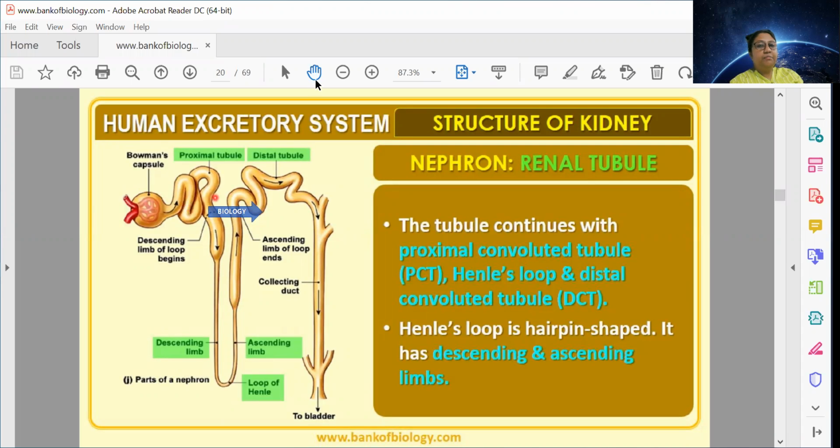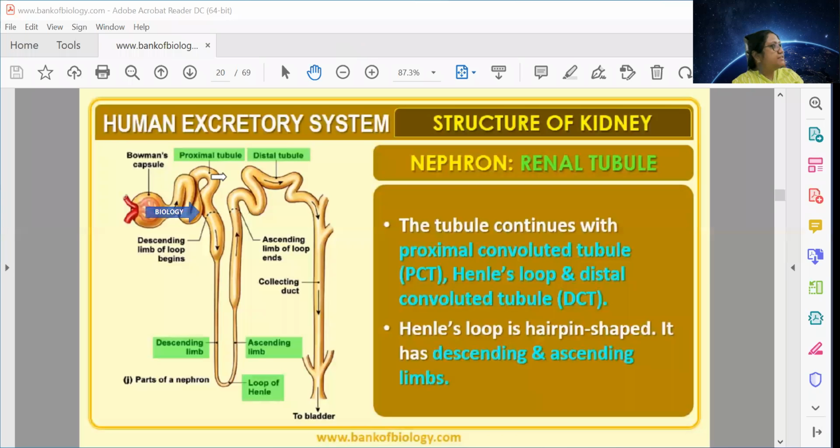After this Bowman's capsule and glomerulus, that means Malpighian corpuscle or renal corpuscle, we will talk about the renal tubules. The duct-like part is called the proximal tubule. It is also known as the proximal convoluted tubule, PCT. Why proximal? The word meaning of proximal is near.